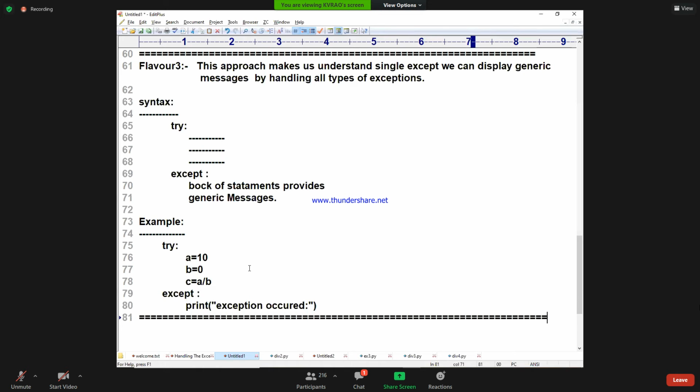Totally 4 are there. These are the varieties.